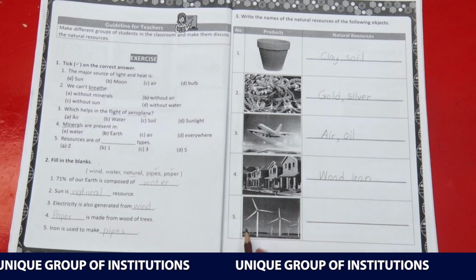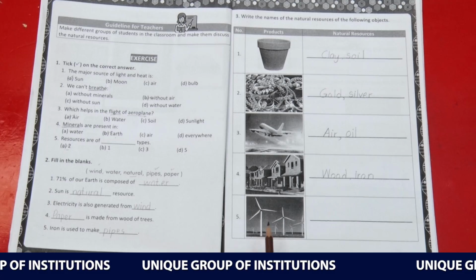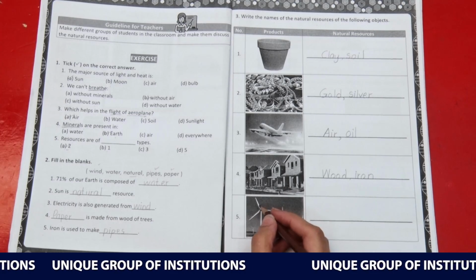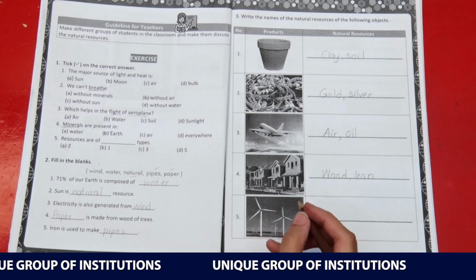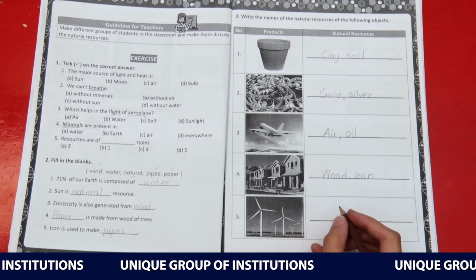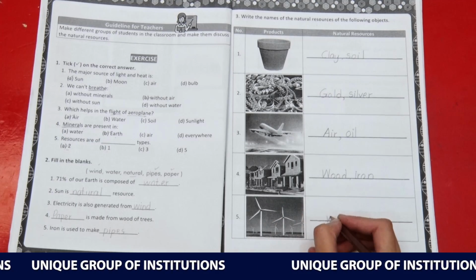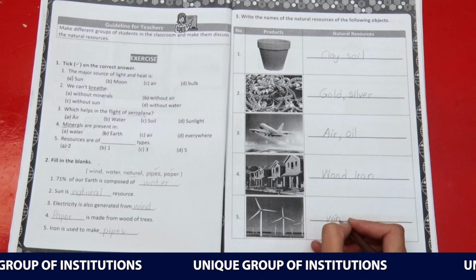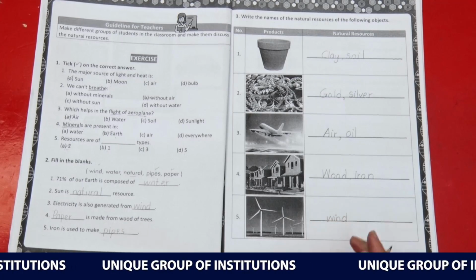Now the last picture is of a windmill. Which thing helps the windmill to move? In the name of the windmill, we will find the wind that is used by the windmill to move.